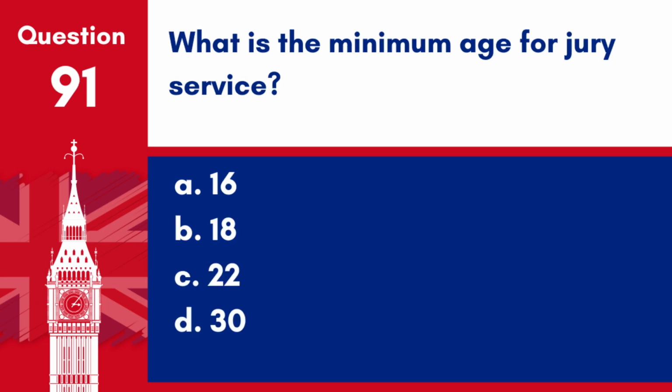Question 91. What is the minimum age for jury service? A. 16. B. 18. C. 22. D. 30. Answer: B. 18. The minimum age for jury service in the UK is 18, aligning with the age of legal adulthood and the right to vote.